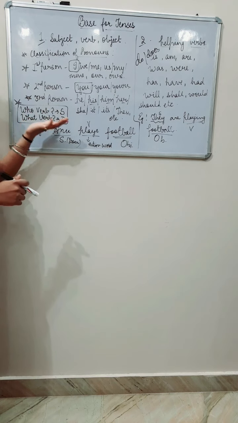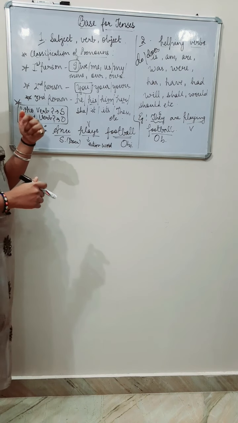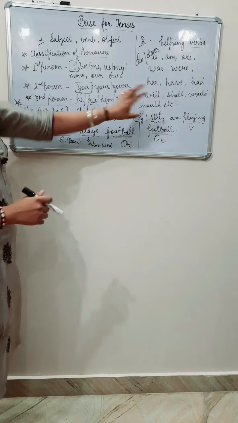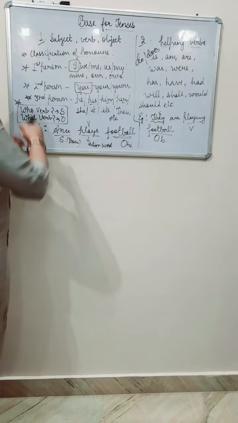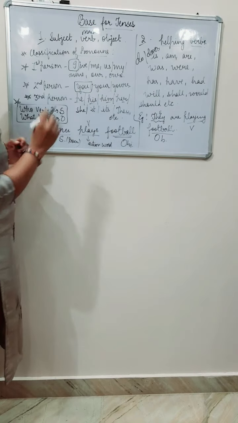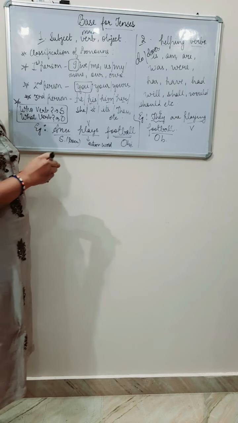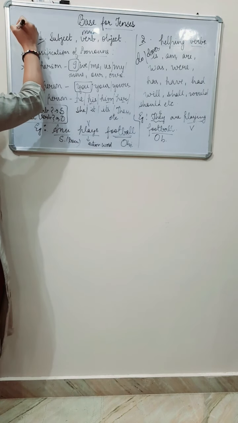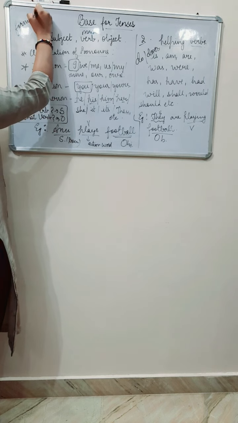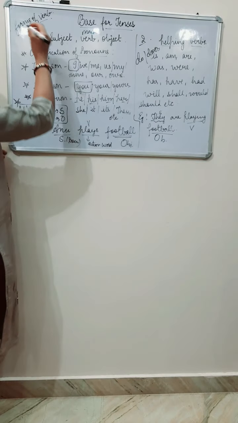So I hope these basic terms are clear to you. Subject, verb and object, helping verbs. So this is main verb. Remember, this is main verb. Okay. Also, one of the most important things is forms of verb. You have to learn the forms of verb, because in tenses, forms of verbs are very important. We have three forms of verb,